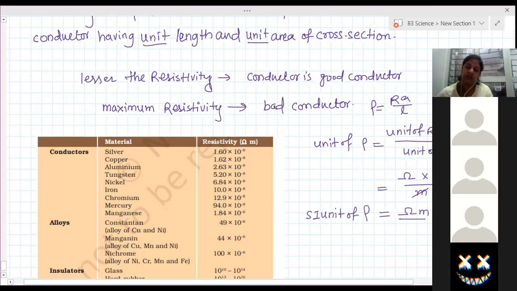Resistivity is ohm meter. And this derivation they ask in the exam. They have already asked it in 2018 and 2019 both. So write down the unit of rho, that is resistivity, ohm meter.